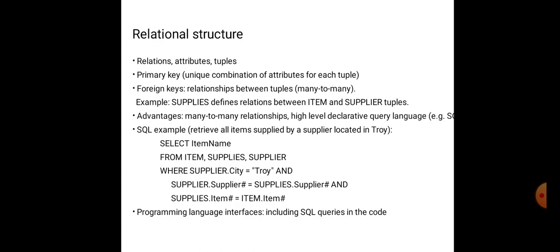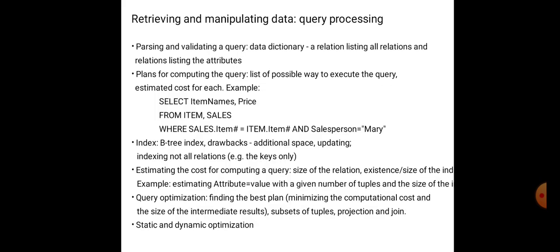Relational structure is nothing but relations, attributes, and tables. It contains the primary key and foreign key, and it has many advantages: many-to-many relationships and a high-level declarative query language. An example of an SQL query is select from where. That is, select the item name from item, supplies and supplier, which are the table names, where supplier.city equal to Troy, using the AND command. Programming language interfaces include SQL queries in the code.